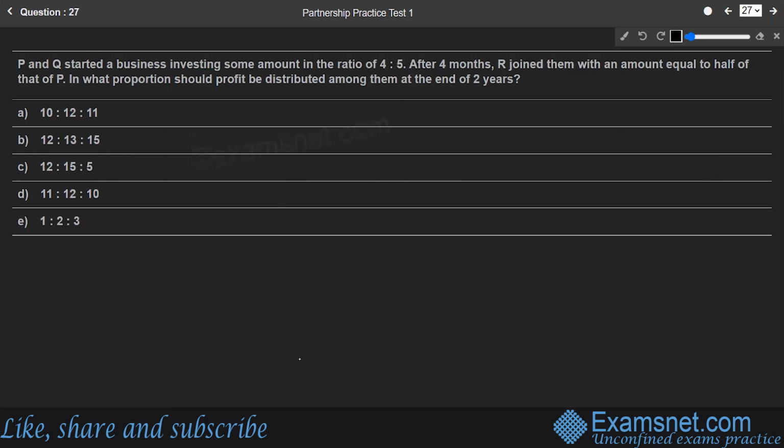Next, P, Q and R started a business, with P and Q investing some amount in the ratio 4:5. So investment is given as 4:5. After 4 months, R joined them with an amount equal to half of that of P. So let's have investment into time factor for all the three partners in the business. Let us take down for P. P's investment is 4 parts into time factor. After 4 months R had joined, so P has not touched his money, and the total time of the business is complete 2 years. So 4 into 24, that is 2 years, 24 months.